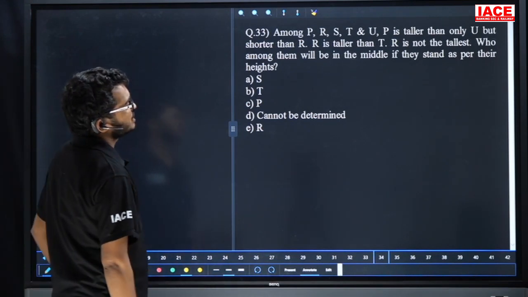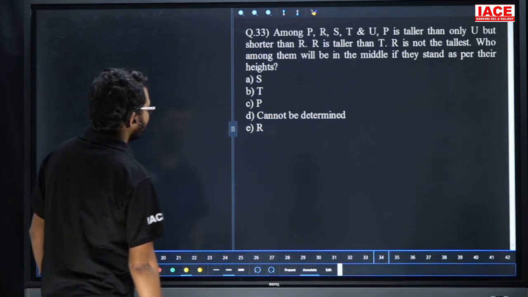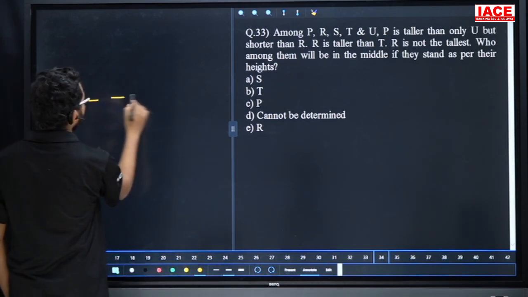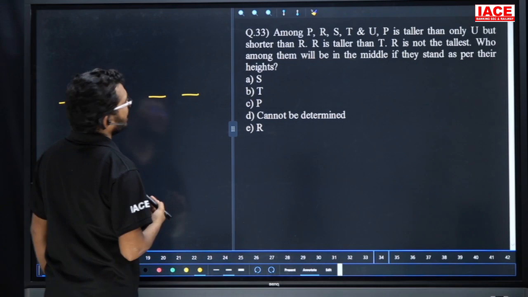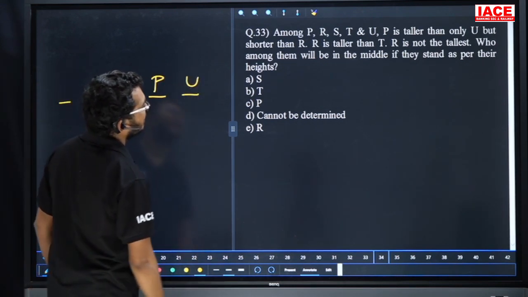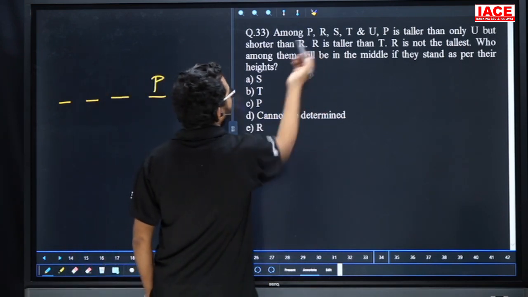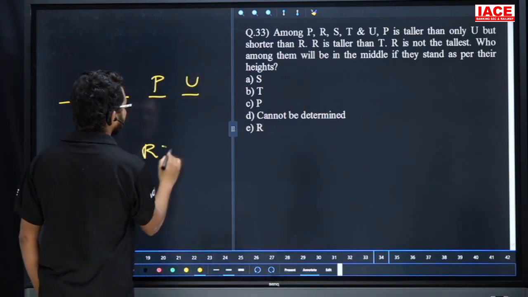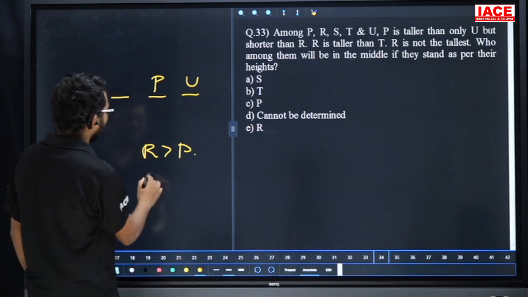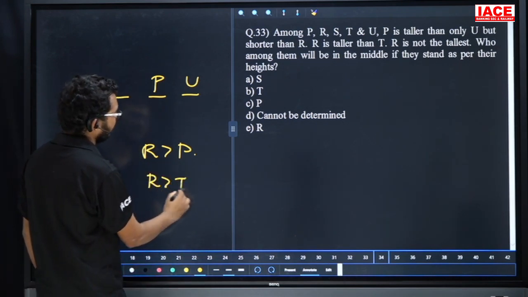Question number 33. Among P, Q, R, S, T, U, we have 6 members. P is taller than only U, but shorter than R. So that qualifies here for P. P is shorter than R. That means R is taller than P. Leave it. R is taller than T. See here, R is taller than T.